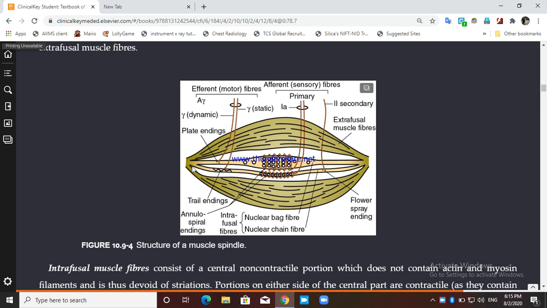So whenever the muscle gets stretched, this fiber gets stimulated, right? But the response in this fiber is different from this fiber. This will respond to a dynamic stretch and this will respond to a static stretch, right?